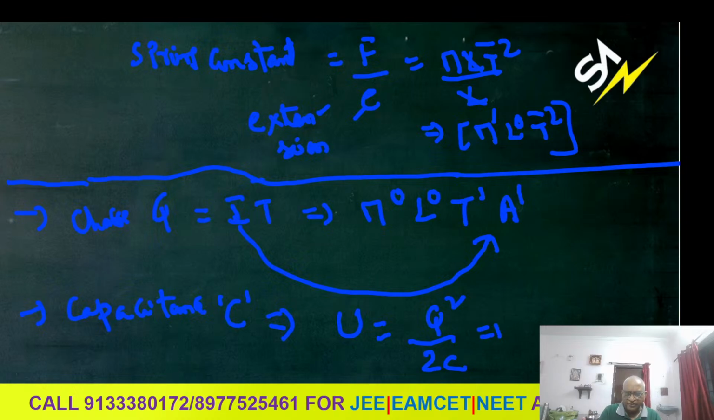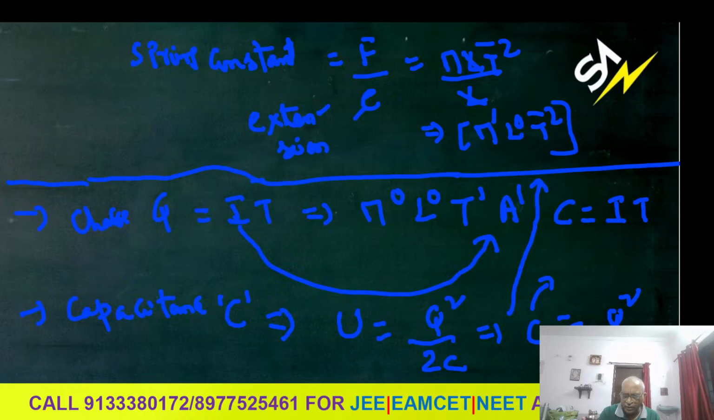Then how to find the capacitance dimension formula? Capacitance is Q square by 2 times U, I am bringing it here: Q square by U. U is what? Energy. Q is nothing but charge, which is current into time. So you can easily write the capacitance dimension formula. I'm writing, students: capacitance dimension formula, C. Charge means current into time, or A into T.